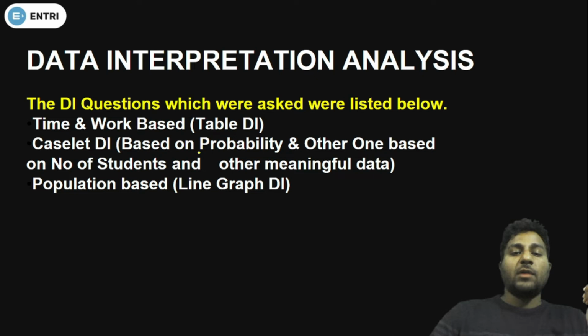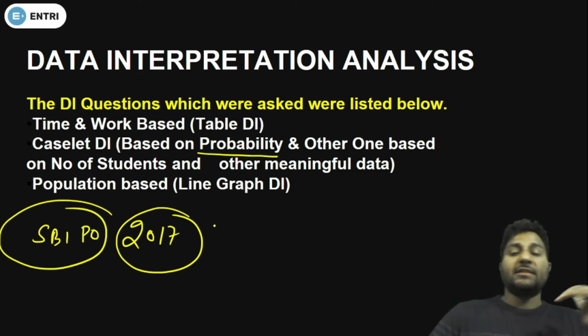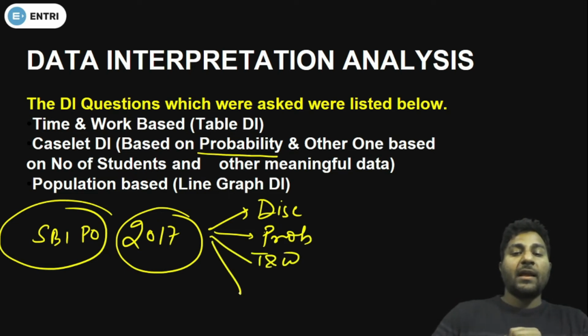Look at this. You have got DI on probability. In fact, the SBI PO 2017 mains exam was a benchmark, a standard, and they asked DI on every arithmetic topic, whether we're talking about discount, probability, okay, time and work, all right, and what?